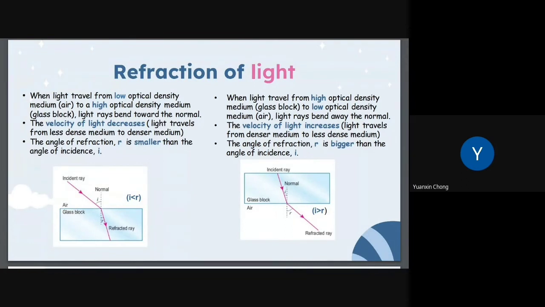The second one is when light travels from a high optical density medium, glass block, to a low optical density medium, air, light rays bend away from the normal. The velocity of light increases when light travels from a denser medium to a less dense medium. The angle of refraction is bigger than the angle of incidence.